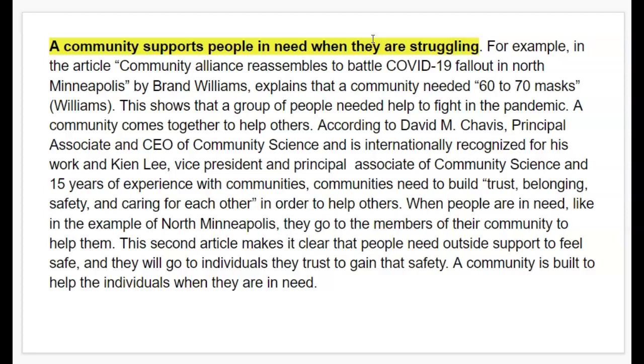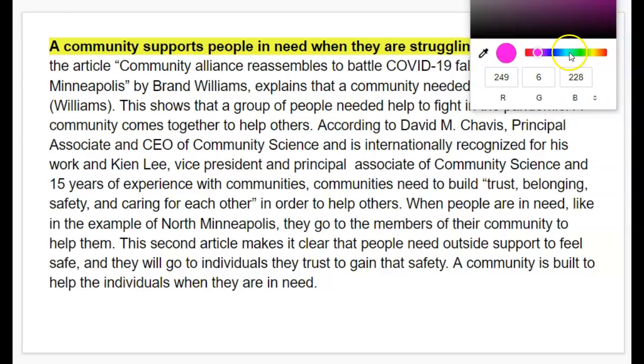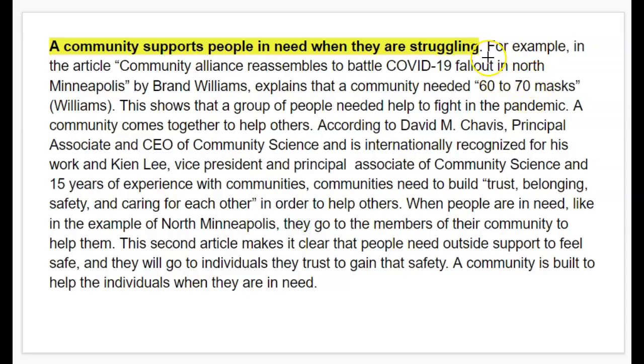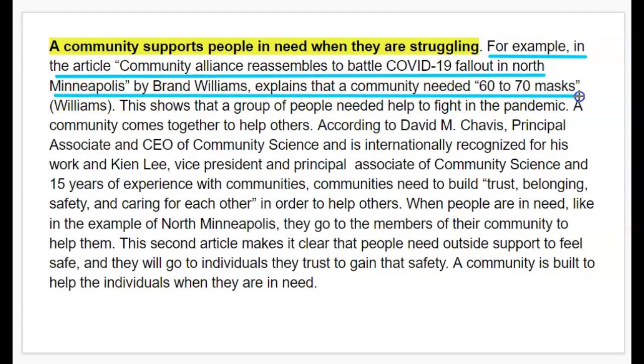So let's take a look at the next piece that I wanted, the next piece of the paragraph. So that is the evidence. And so let's take a look here. For example, in the article, Community Alliance Reassembles to Battle COVID Fallout in North Minneapolis by Brand Williams, explains that a community needed 60 to 70 masks. All right. There's a couple things going on here.